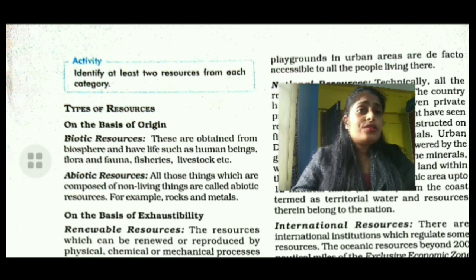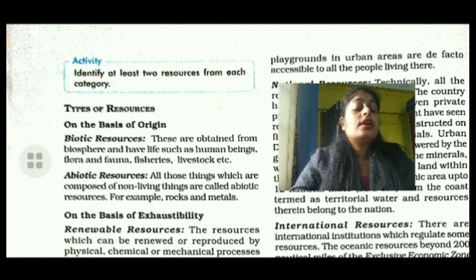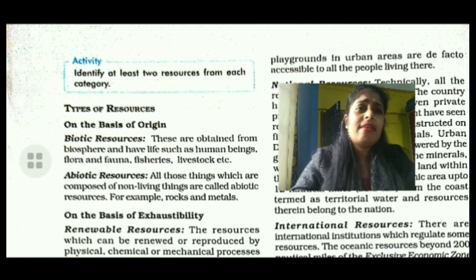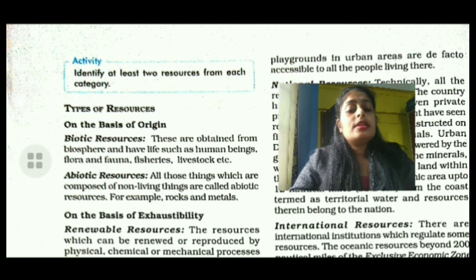Frequently, short questions are asked in the board exam: define biotic resources or define abiotic resources. You can write it this way. What are biotic resources? Biotic resources are resources or substances which are derived from the biosphere.